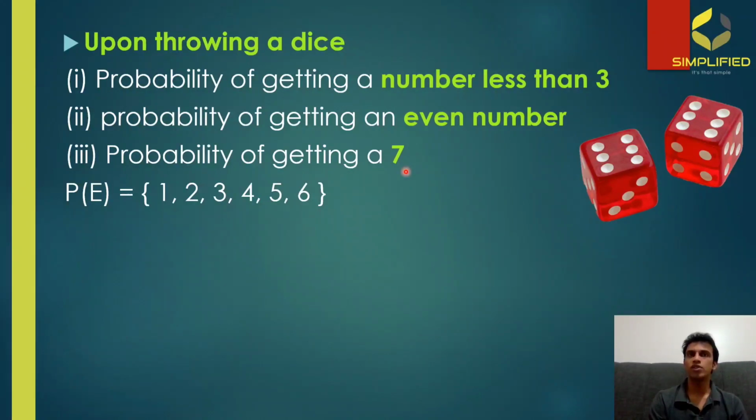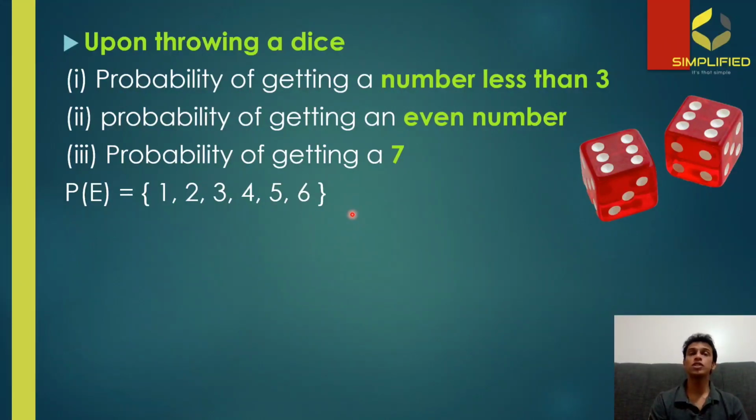So when you are trying to throw a dice, there are only 6 possible outcomes. That could be numbers from 1 to 6, that is 1, 2, 3, 4, 5, or 6. So these are all the possible outcomes of rolling a dice. Now, the first question is the probability of getting a number less than 3.